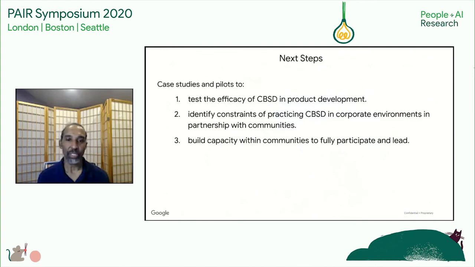So our next steps to pursue this path of creating boundary objects and causal maps for bridging the gap between the territories of AI development are to, one, test the efficacy of CBSD in product development so we can identify the constraints of practicing CBSD in corporate environments in partnership with the communities. And then finally, most importantly, we want to focus on what it takes to build capacity within communities to fully participate and lead, because communities are typically the most vulnerable to the negative impacts of biased algorithms.